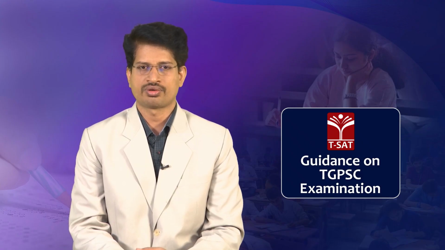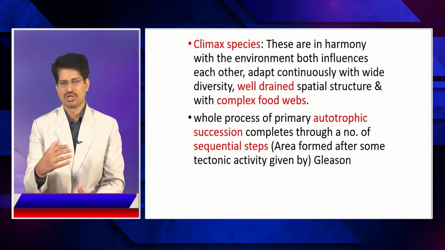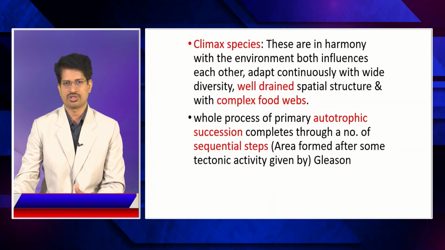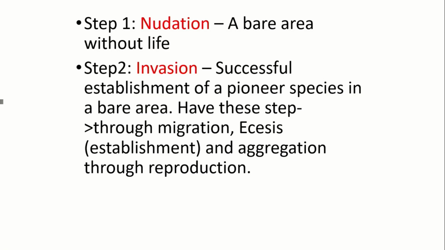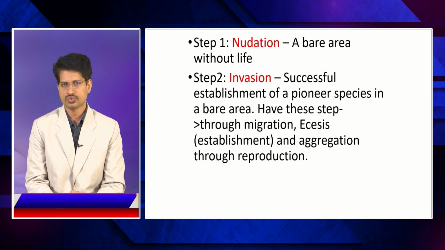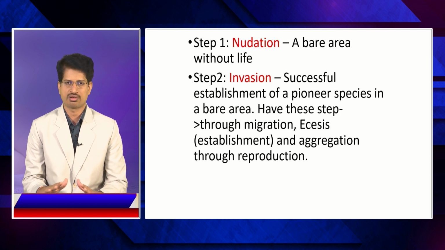The process of primary autotrophic succession completes through a number of sequential stages. So this succession has certain stages. What are the different stages through which this succession happens? One is nudation. Nudation is the first stage where there is no species at all, or no life at all, with just bare bedrock.